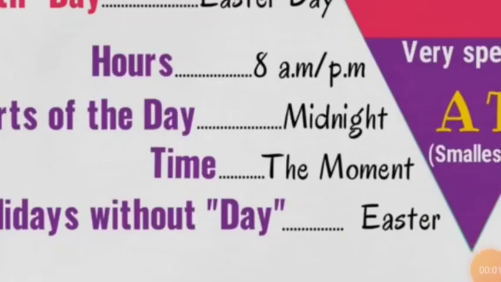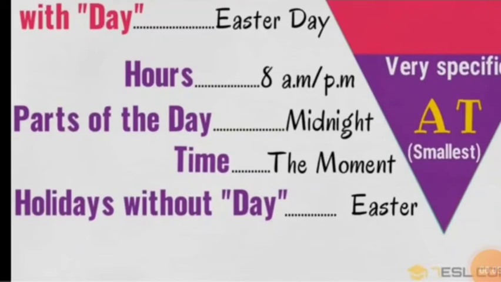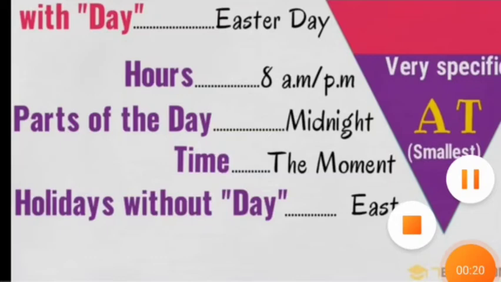Now let us proceed to at. At is used for the smallest things. Now see how we are proceeding from the general to something smaller and then the smallest, or something very, very specific. So see how we use at here.